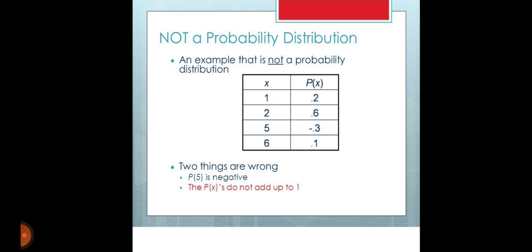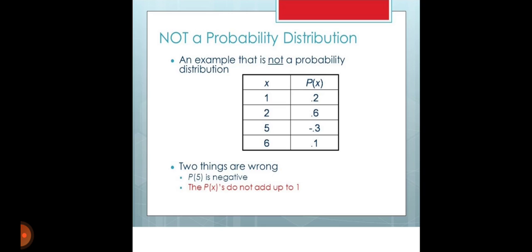Not a probability distribution. An example that is not a probability distribution: if p of x values are 2, 6, 5 minus 3 and 6, 1. Two things are wrong. P of 5 is negative and p does not add up to 1.